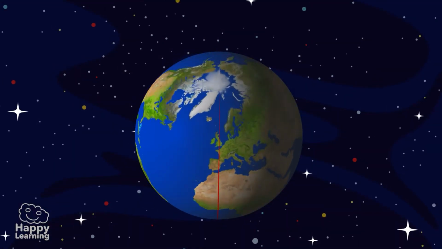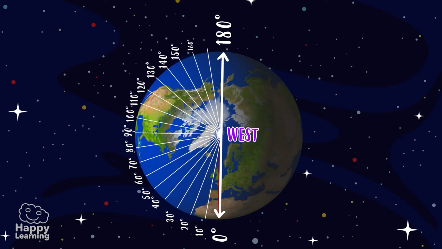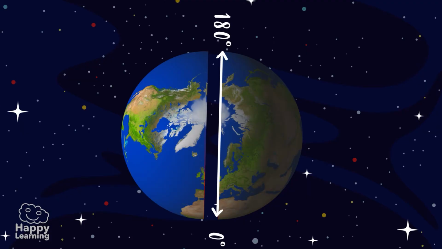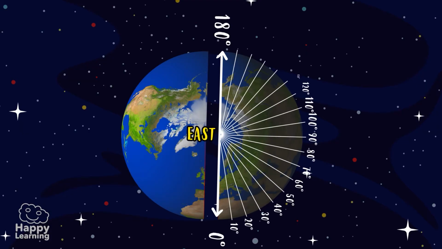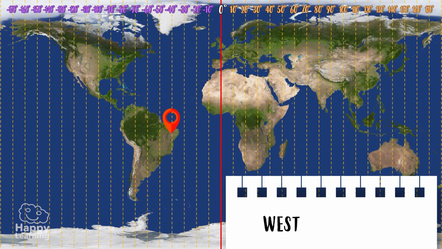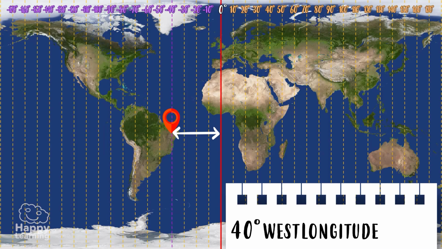It ranges from 0 to 180 degrees west, also known as negative degrees, in the Western Hemisphere. In the Eastern Hemisphere, it also ranges from 0 to 180 degrees east. For example, if we are here, we are at 10, 20, 30, 40 degrees west longitude, which is equal to minus 40 degrees.